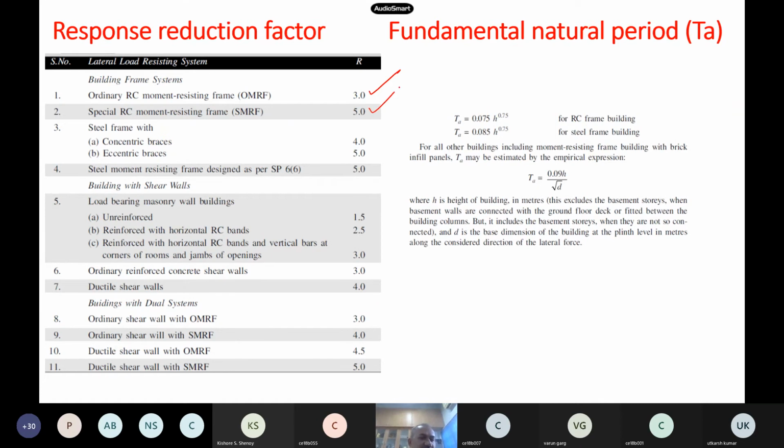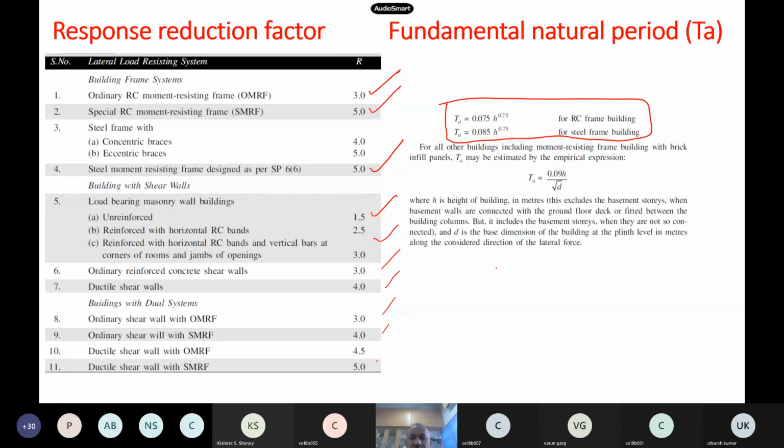Movement resisting frame, steel frame, it will be 5. Then shear wall, all these numbers will be given. Now, they also give you one formula to find the time period based on the height of the building. The thumb rule was 0.1 times n, the number of stories, but this is a much better formula.